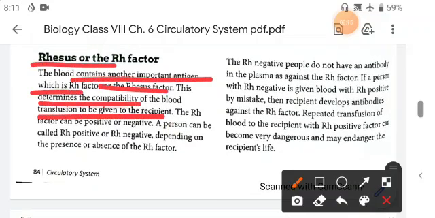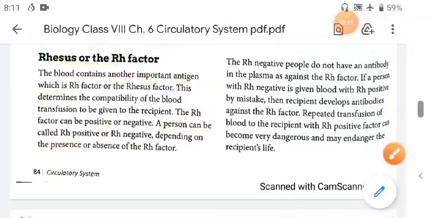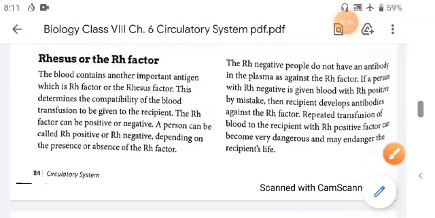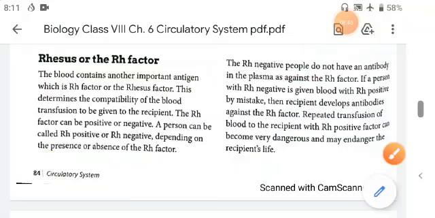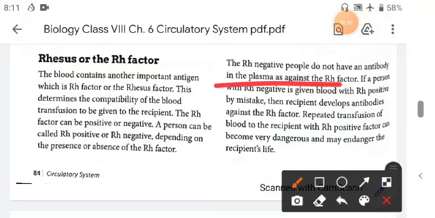That means the RH factor can be positive or negative, and if the RH factor differs, then we cannot give the blood to anyone. See here, a person can be called RH positive or RH negative depending on the presence or absence of the RH factor. If RH negative people don't have antibody in the plasma against the RH factor, and a person with RH negative is given blood with RH positive by mistake, then